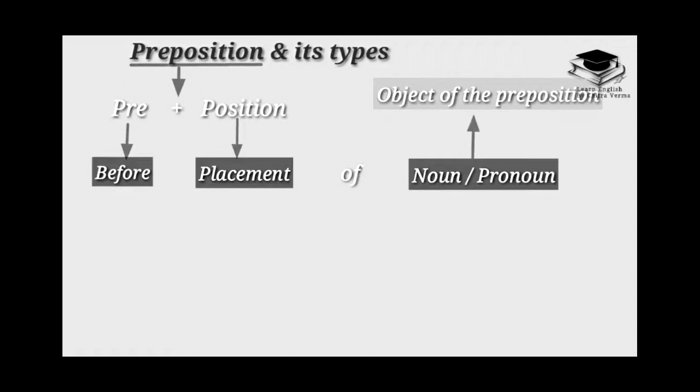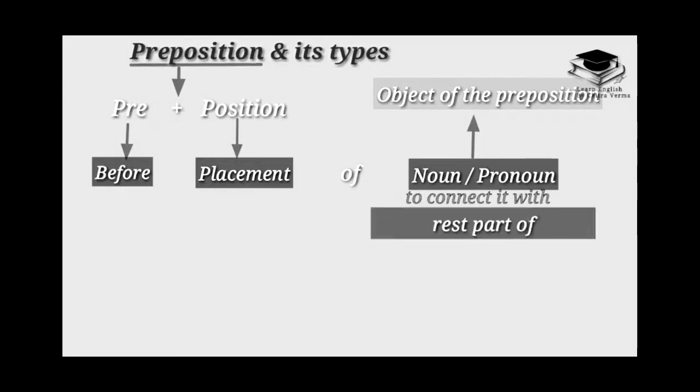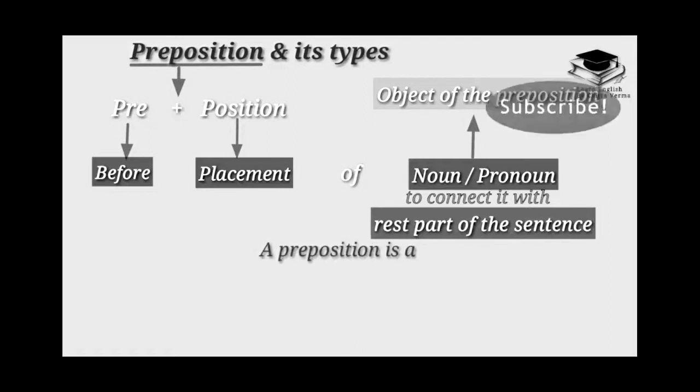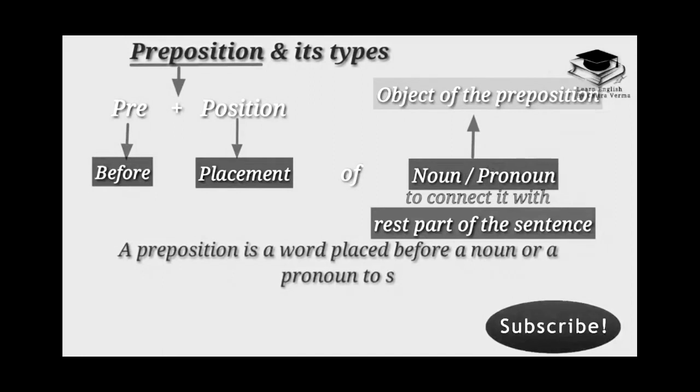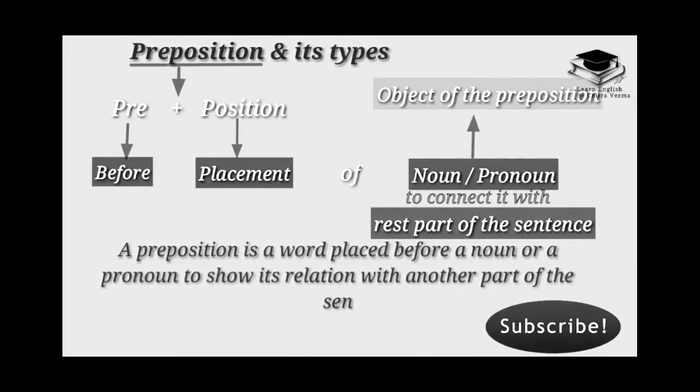This is called the object of the preposition. So the definition of preposition: a preposition is a word placed before a noun or pronoun to show its relation with another part of the sentence.